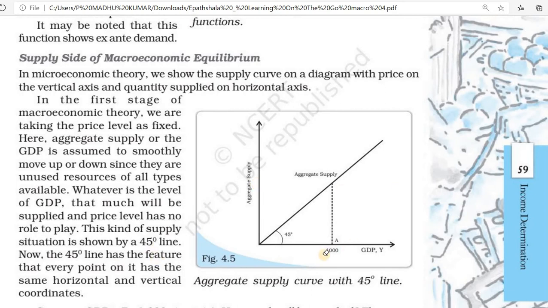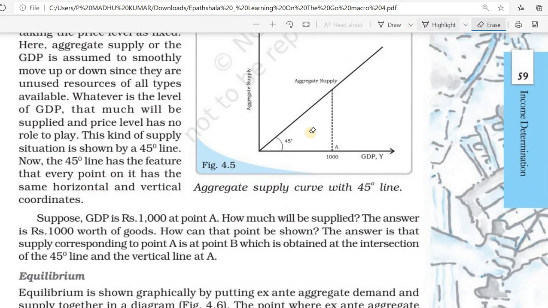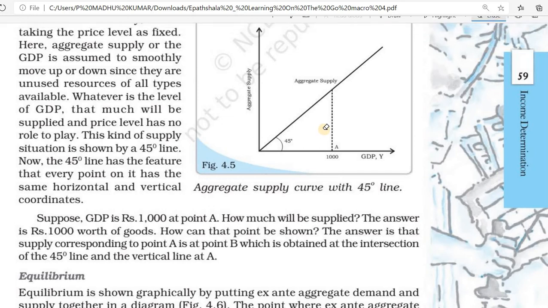Here you can see the 45-degree line has this feature. This is the aggregate supply curve. Suppose GDP is rupees 1000 at this point. Then we know the supply corresponding to point A is at point B.